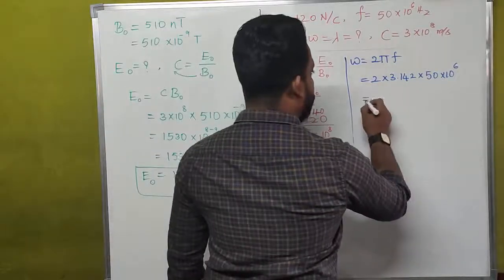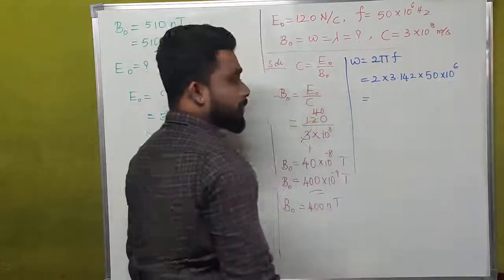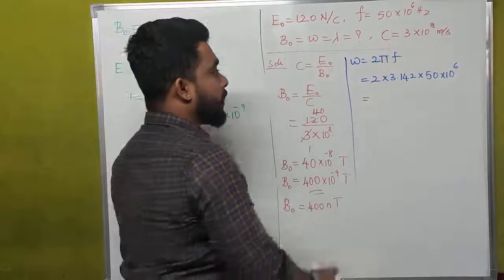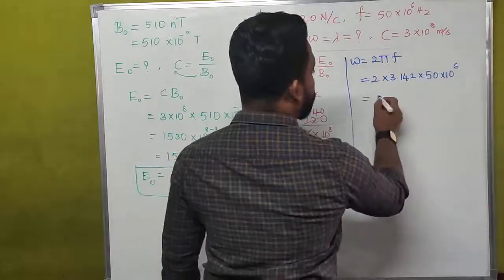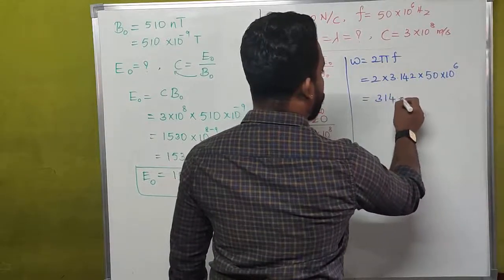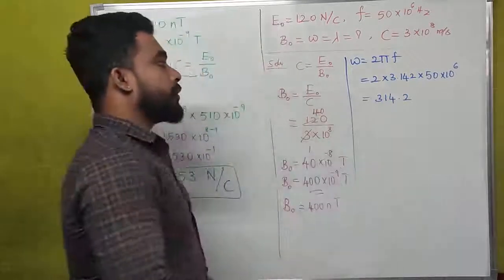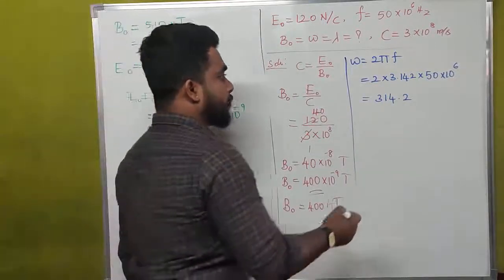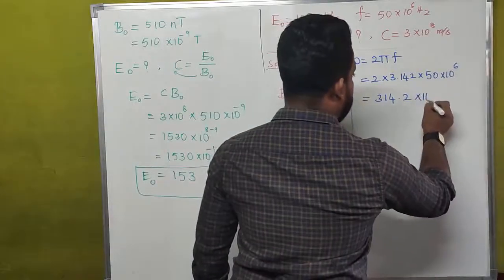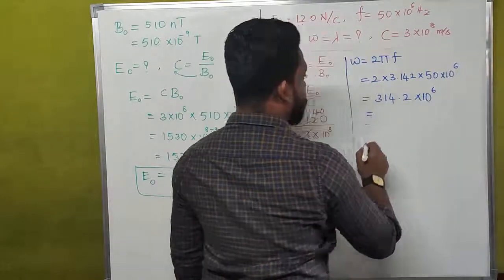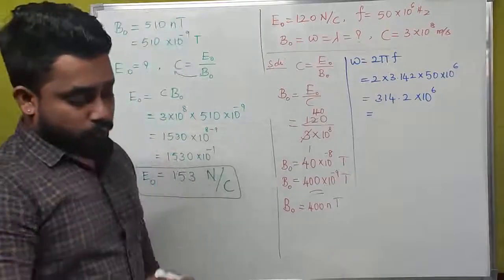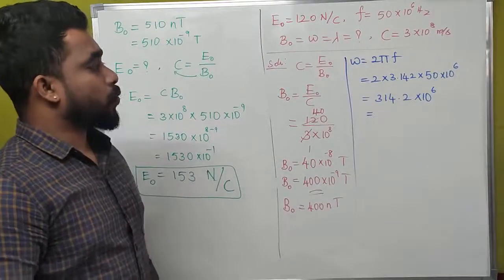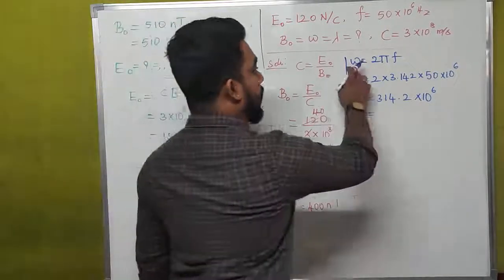And what is the value of this? 2 into 50 is 100. 100 into 3.142 is 314.2. So omega is 314.2 into 10 to the power of 6. What is the SI unit of angular frequency?